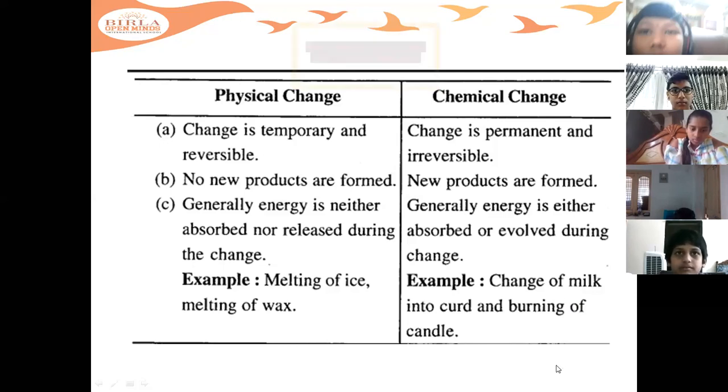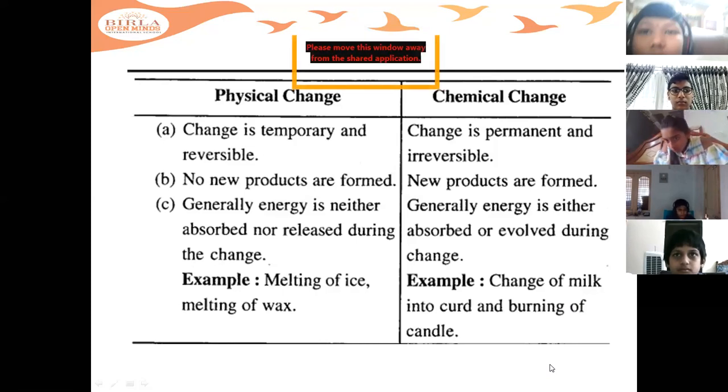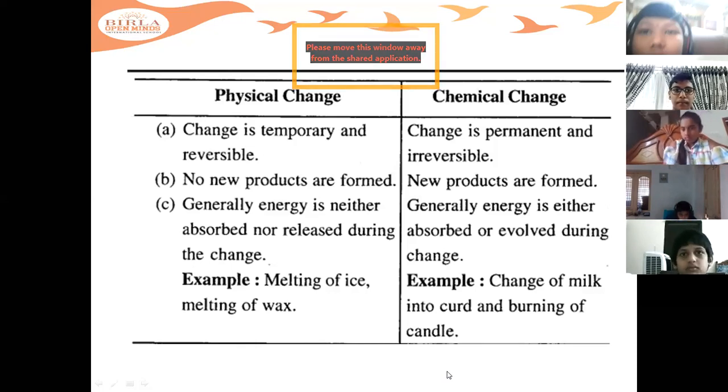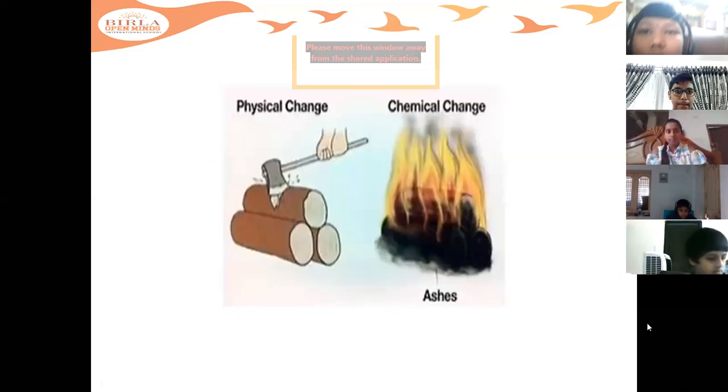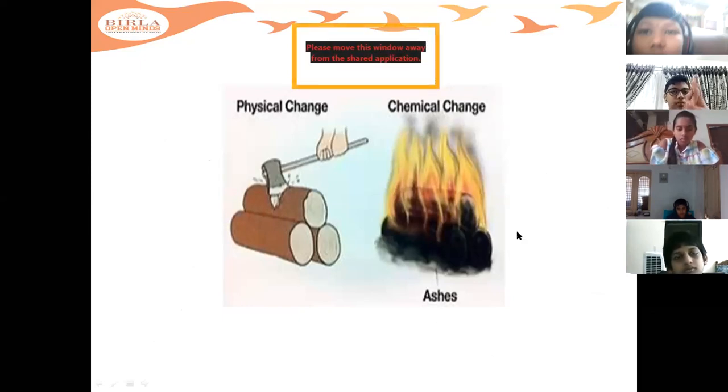So here, children, the examples for chemical changes are change of milk into curd and burning of, it is not a suitable example actually. Change of milk into curd, you can give as the example for this. And a few more examples I'll give. If you have finished writing, I'll show it to you. I just changed the slide and I'll show the examples. So here, if you burn this wood, chemical change is taking place. The wood is burning into ashes and smoke is coming out.